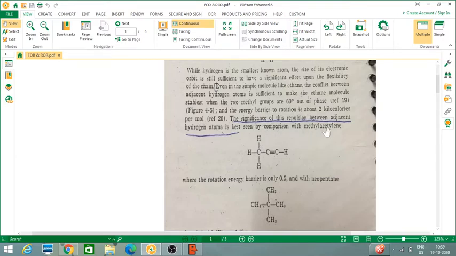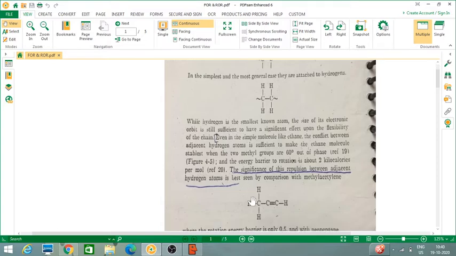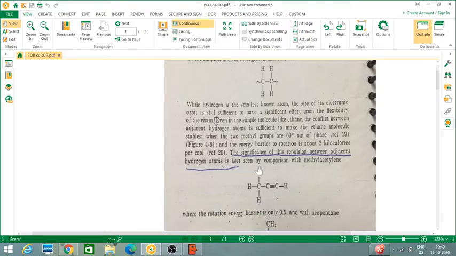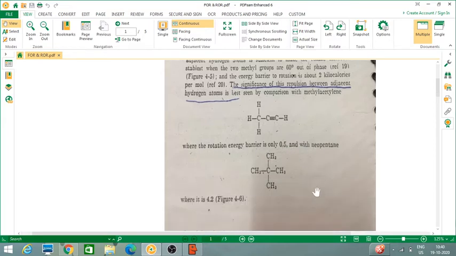The significance of this repulsion between adjacent hydrogen atoms is best seen by comparison with methyl acetylene. So if adjacent hydrogen atoms are nearby, as in this case, then there will be repulsion, and because of this repulsion, there won't be any stability. So therefore, the significance of repulsion between adjacent hydrogen is best seen in comparison with methyl acetylene. This is the methyl acetylene molecule, where the rotation energy barrier is only 0.5, and with neopentane it is 4.2.